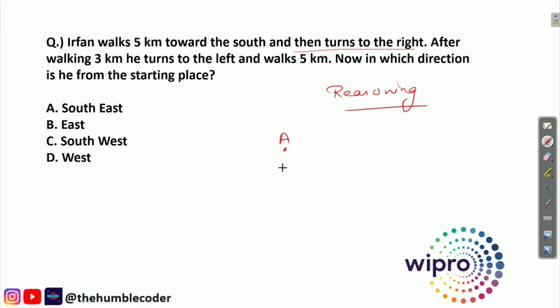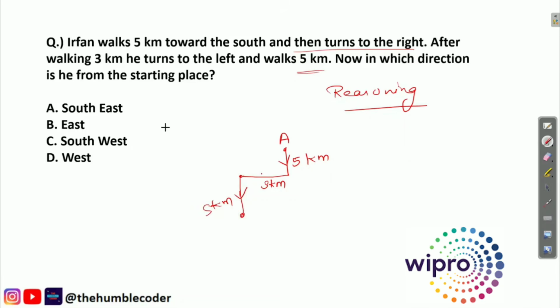So this is the initial position for Irfan, and he is walking towards the south for 5 kilometers. Once he has walked towards the south for 5 kilometers, then he has turned to right. So this is what his right direction will be, this one. And after walking 3 kilometers in that direction, he has then again turned to left. So first of all, let's suppose that he has traveled in this direction for 3 kilometers. Now he has this position, and then he has turned to left. Okay, so this will be his left position. Now it is said that he has walked 5 kilometers in the left direction. So 5 kilometers in this direction, and now he has reached here.